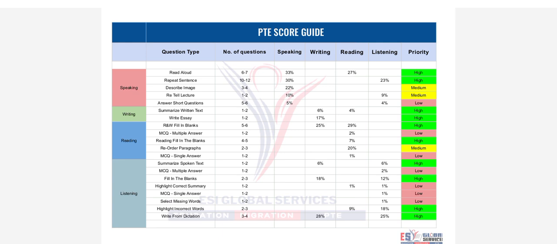The last question in speaking is answer short question. There are 5 to 6 questions, and 5% marks are distributed in speaking and 4% in listening.